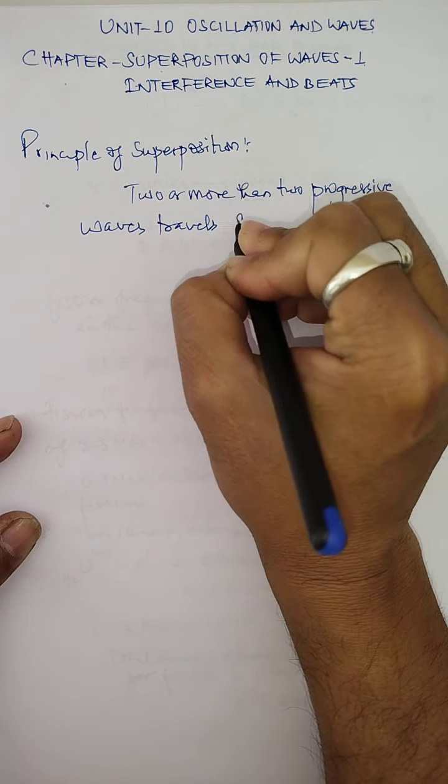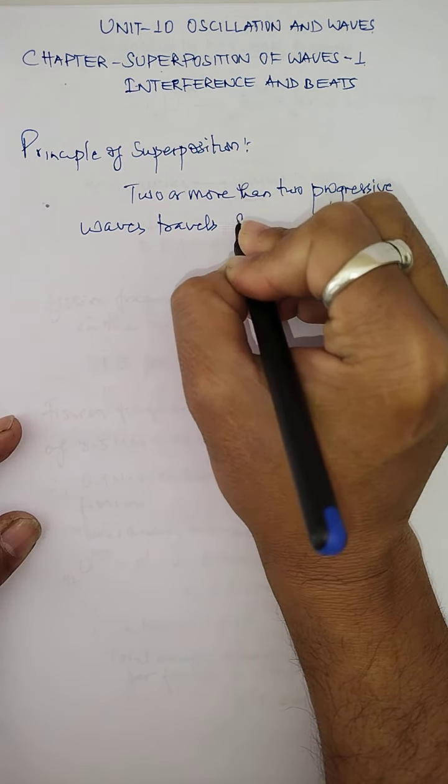So children, superposition of waves is expressed by the principle called the principle of superposition. But to define the principle of superposition, there should be more than one wave. It can be two or more than two waves which propagate in a medium. And basically what type of wave are we taking? A progressive wave. It can be a progressive simple harmonic wave which can travel simultaneously in a medium.